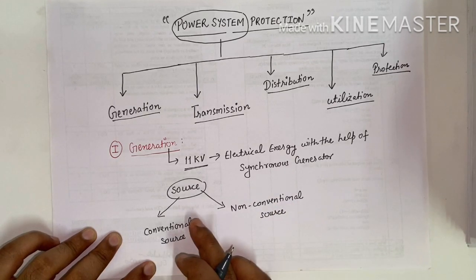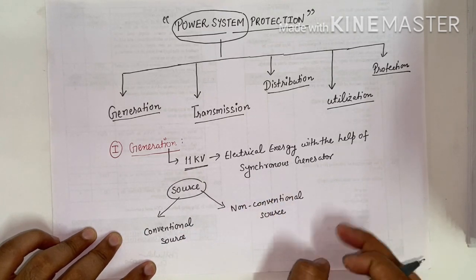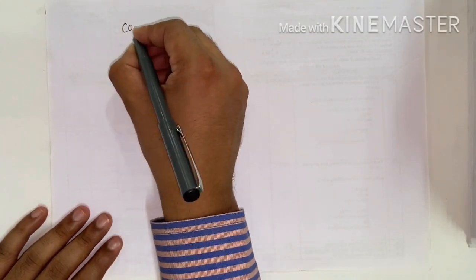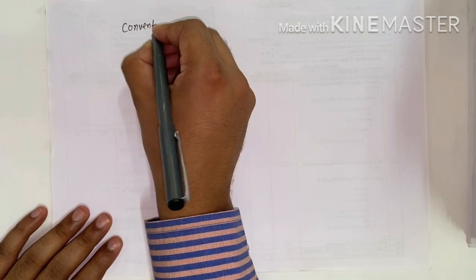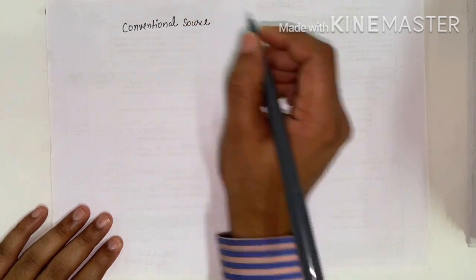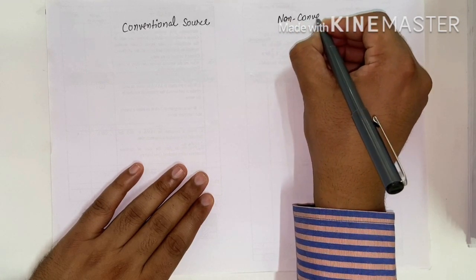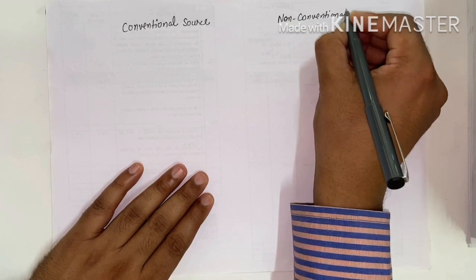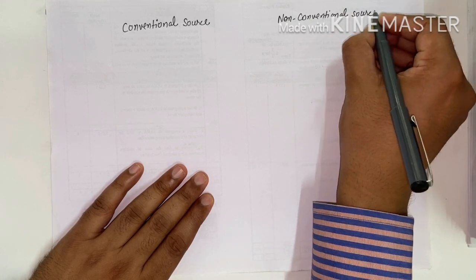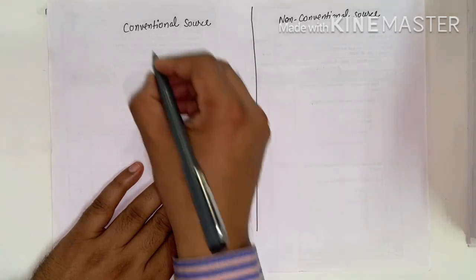Now we have to understand what is a conventional source and what is a non-conventional source. We discuss them simultaneously, one by one, with a partition.